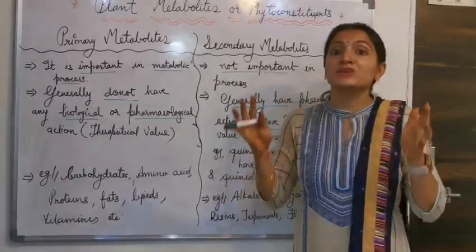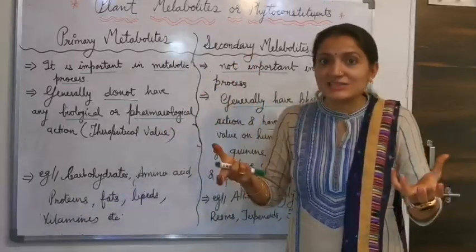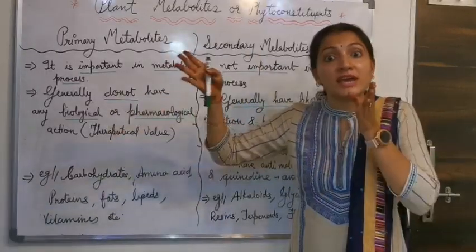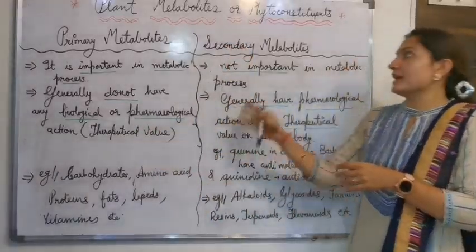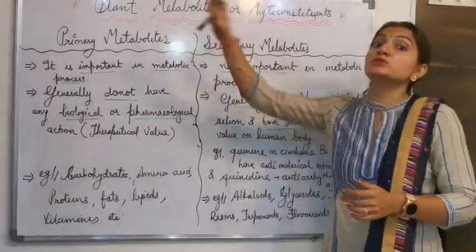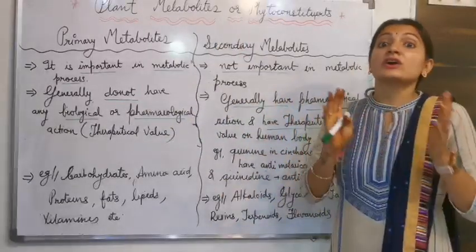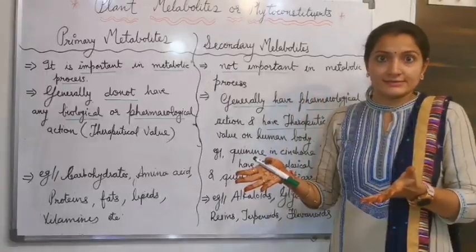Now the examples. Primary metabolites, as I told you, are carbohydrates, lipids, fats, proteins, amino acids, and vitamins. They are all included in primary metabolites, which are produced in large amounts, have a functional value, and are used in the metabolic process. While secondary metabolites, which are produced from primary metabolites, have examples such as alkaloids, glycosides, tannins, resins, terpenoids, and flavonoids.